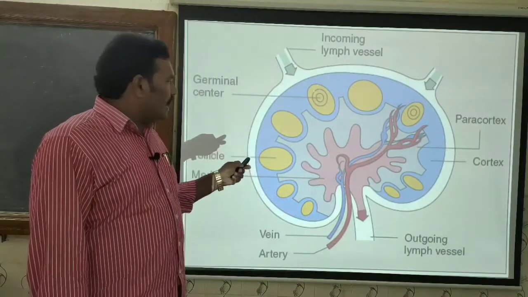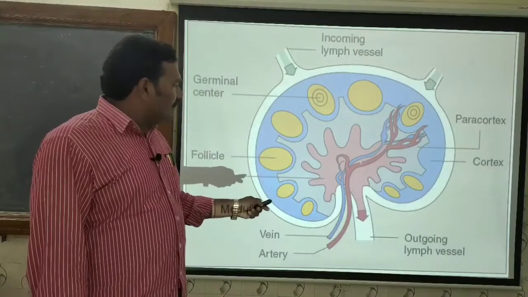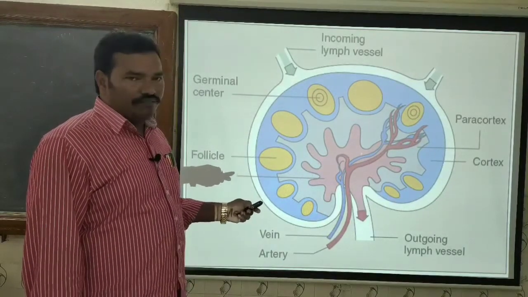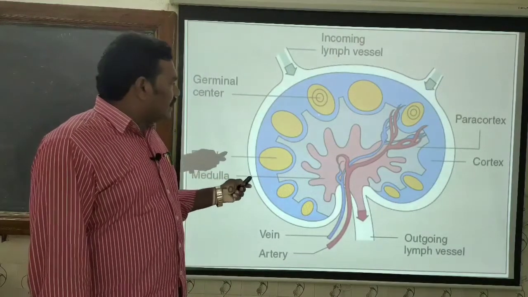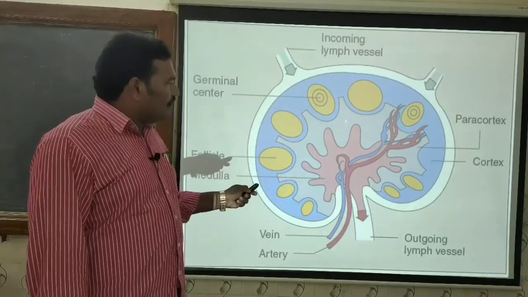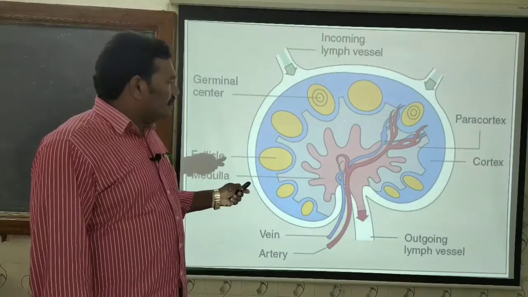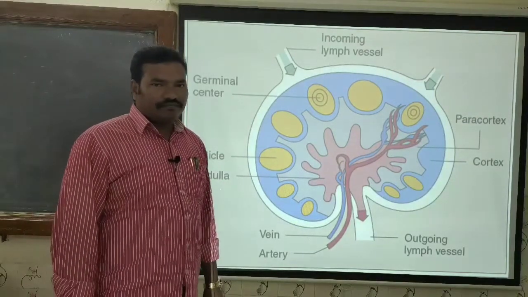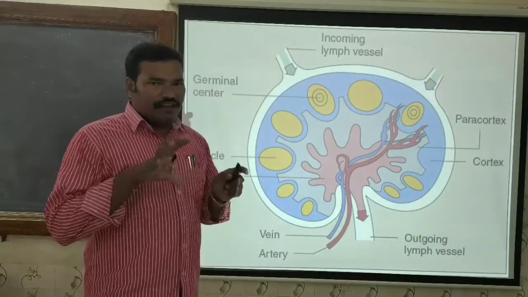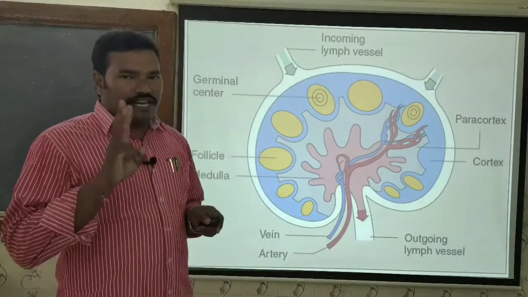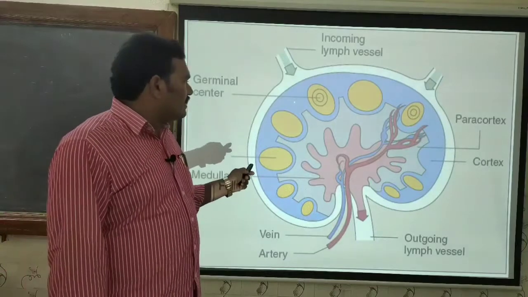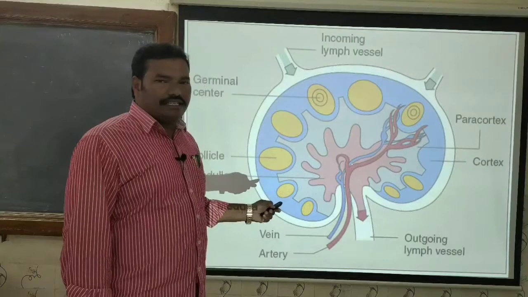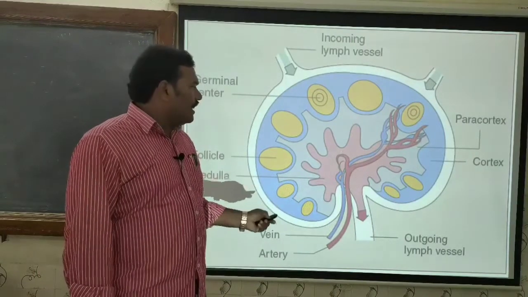At the center we will see a light red color region, that is the medulla. In between the cortex and the medulla, we will observe an ash color region, the paracortex. So the external region is the cortex, the middle region is the paracortex, and the internal region is the medulla.